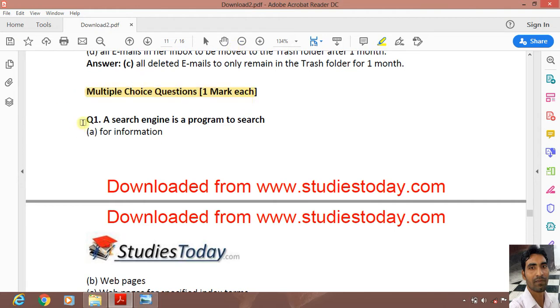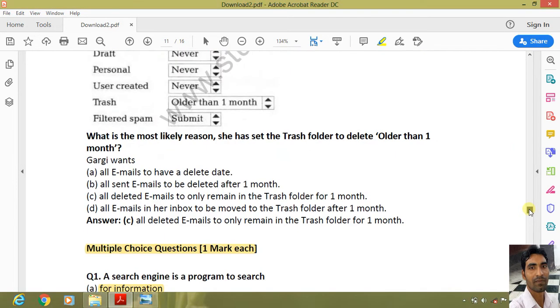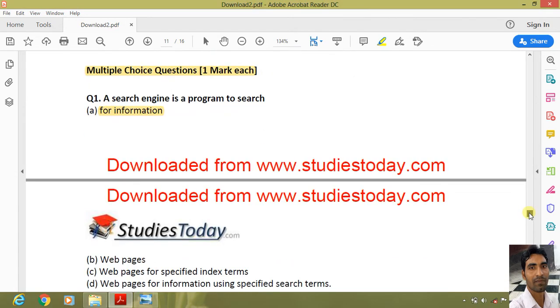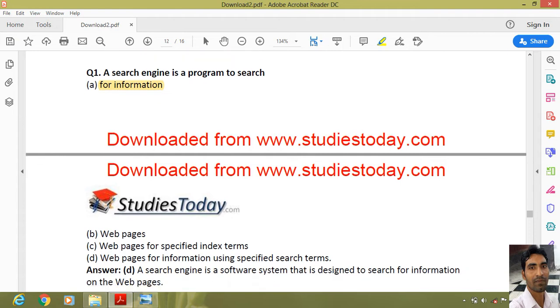Multiple choice questions. First question: a search engine is a program to search for information. First I will give you the options, then the answer will be told. The options are: for information, web pages for specified index terms, web pages for information using specified search terms.